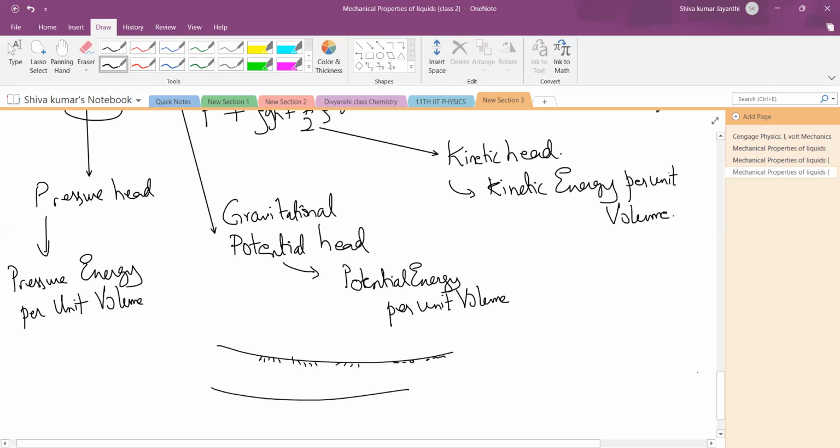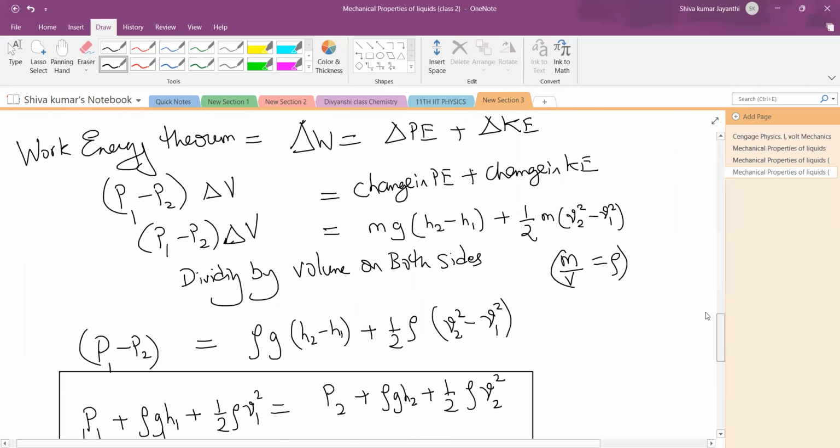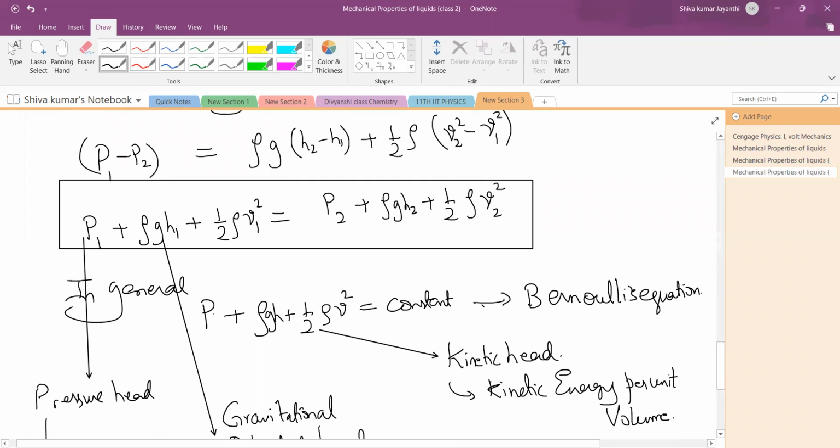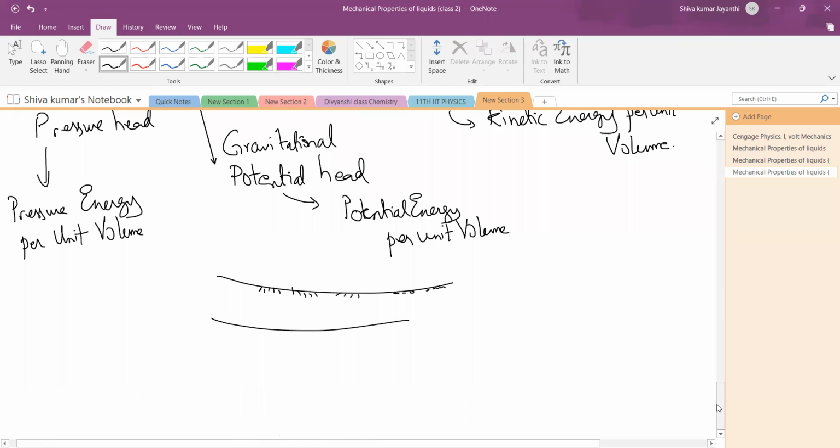Understood this? Now, in this equation, I have divided by volume and found this equation. There are certain other equations wherein rho will not be there. Such types of Bernoulli equations are also there in some books, but you might not see that in NCERT. But I am telling you such an equation will also exist. We are not dividing by volume there; they will divide directly by mass on both sides or something like that. I will tell you that later when we are doing advanced problems.